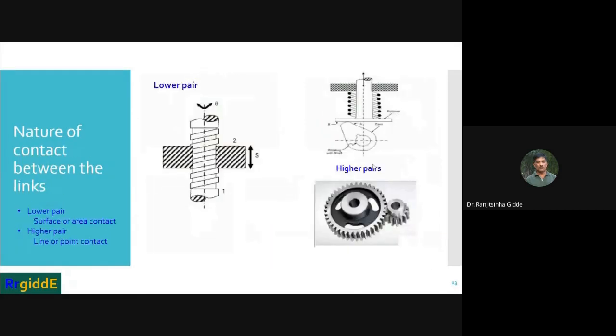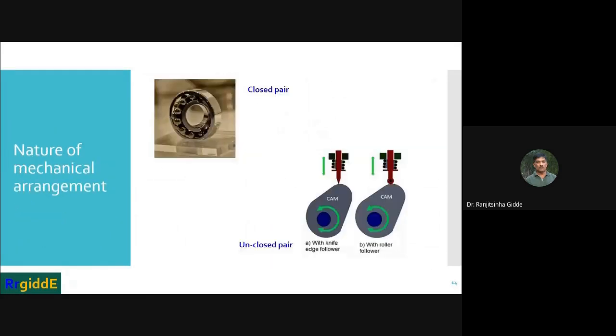Let's see the example. This is a closed pair: the inner race and the outer race, and these are the rolling elements along with the cage. The cage is used to hold the rolling elements in place.